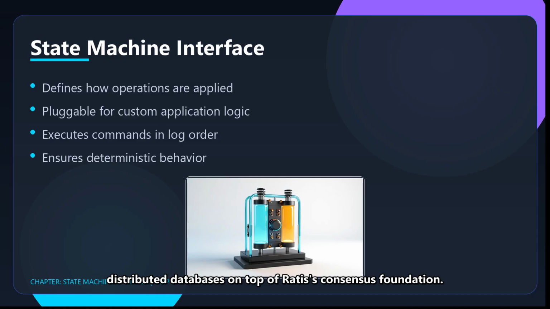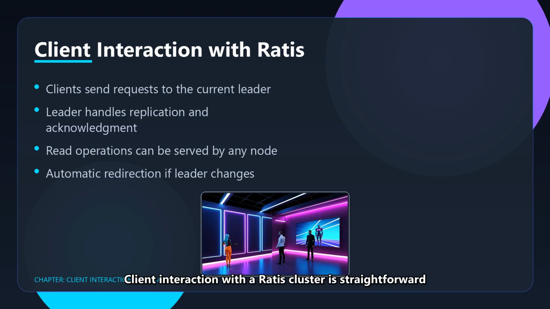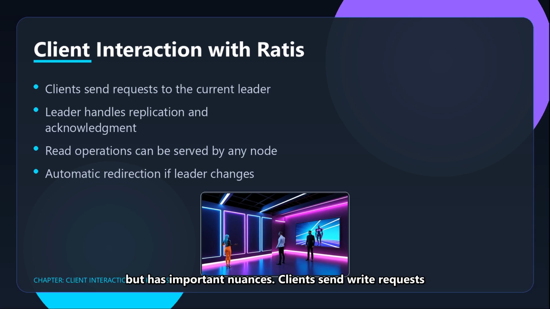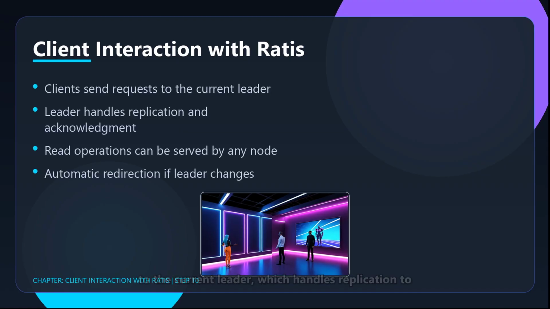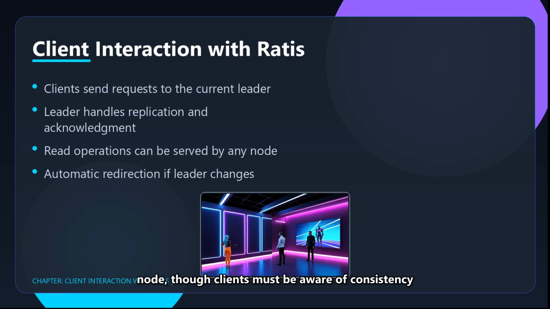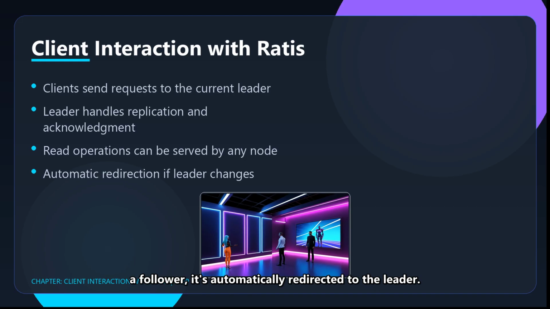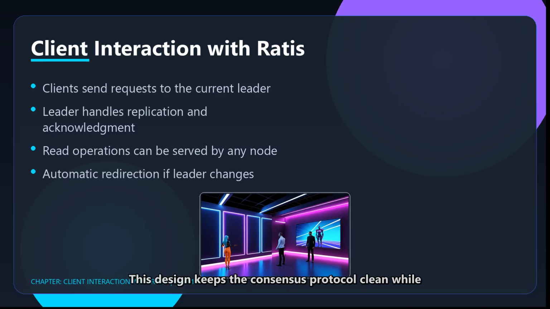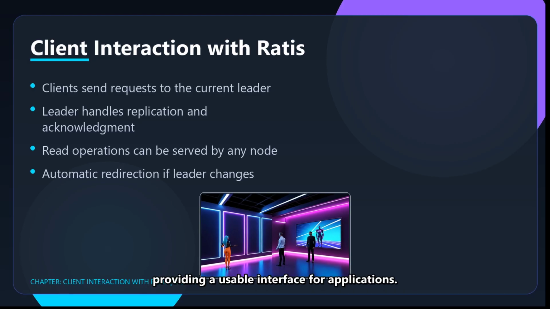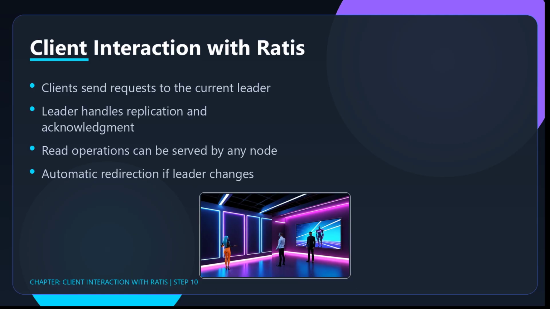Client interaction with a Ratis cluster is straightforward but has important nuances. Clients send write requests to the current leader, which handles replication to followers. Read operations can be served by any node, though clients must be aware of consistency requirements. If a client sends a request to a follower, it's automatically redirected to the leader. This design keeps the consensus protocol clean while providing a usable interface for applications.